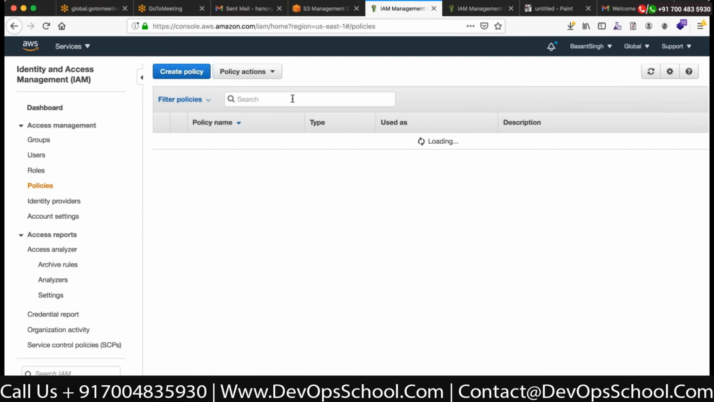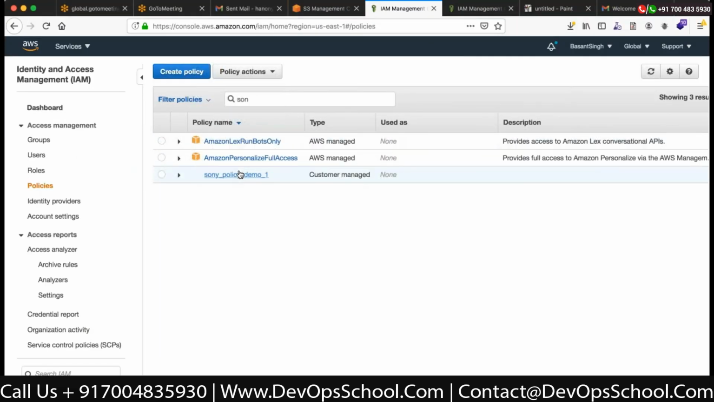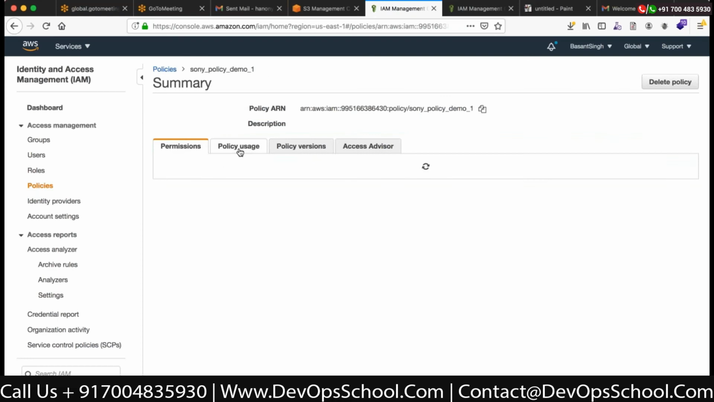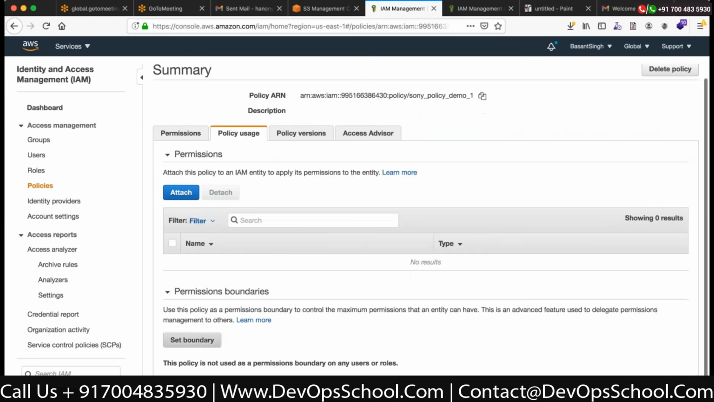It's still loading. So you click on policy usage. There you will see a permission boundary. It's still loading for me. If you are having access to the console, you can see that in the policy usage. Here's the permission boundary.